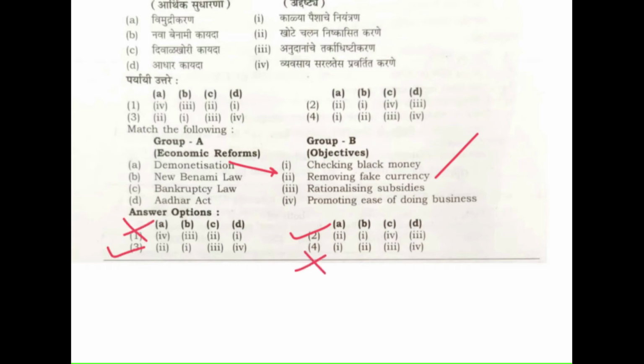The next law we know is D, the Aadhaar Act, which is for rationalizing subsidies. If we don't know the Aadhaar Act, fine. We know ease of doing business, which is regularly in use. In ease of doing business we read about the bankruptcy law, which was aimed at promoting ease of doing business. So C is 4. C4 is not in option number 3, it's in option number 2. So the correct option must be option number 2, right? This was the easier one.